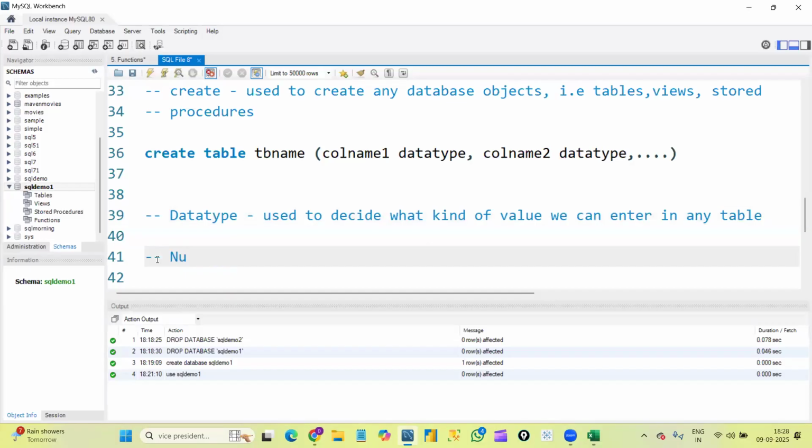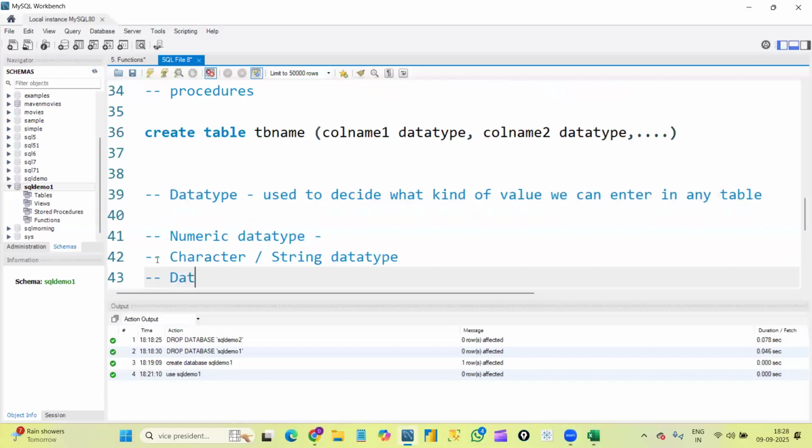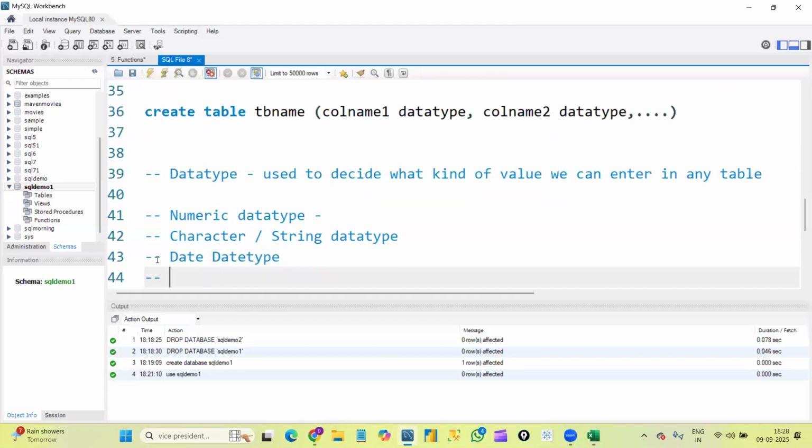So how many data types do we have? We have a few, like the numeric data type, the second one is the character or string data type, and the date data type. These three are important data types which we will use very frequently. Along with these three, we have the Boolean data type also.